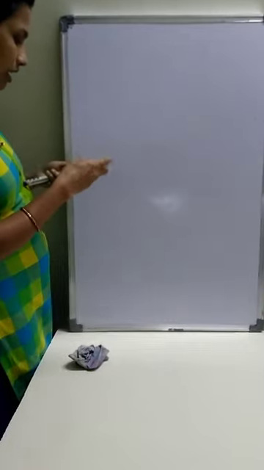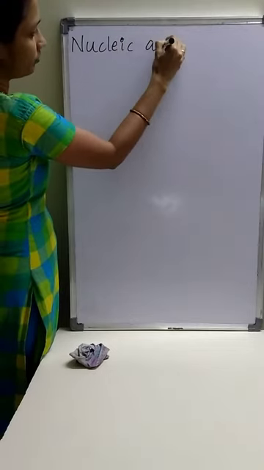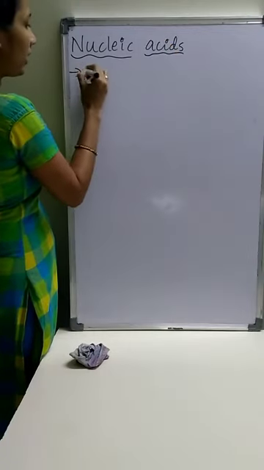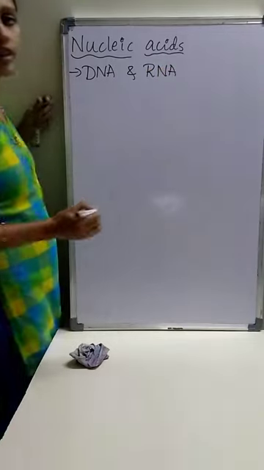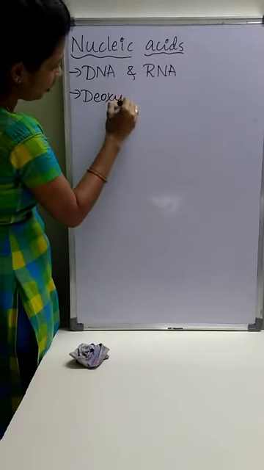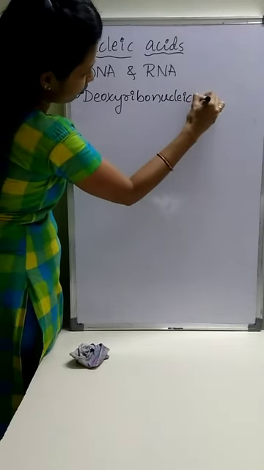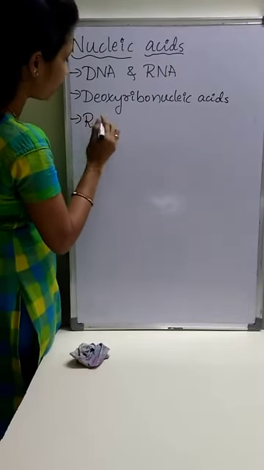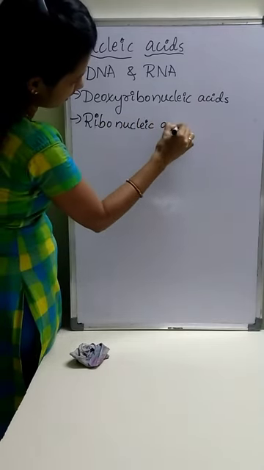Now let us discuss in brief regarding nucleic acids, the genetic material. DNA and RNA are called nucleic acids. DNA is deoxyribonucleic acid, RNA is ribonucleic acid.